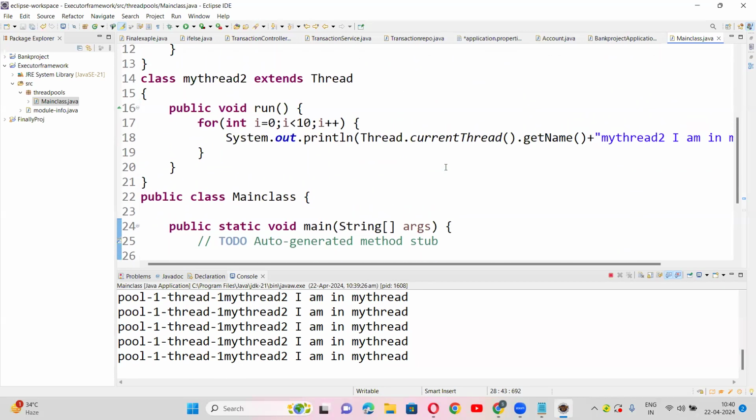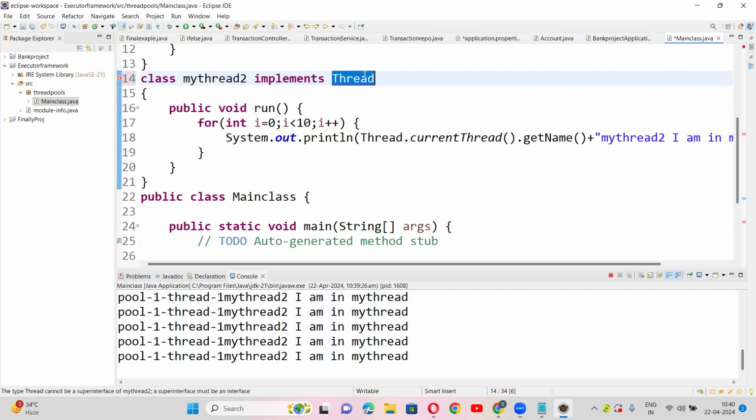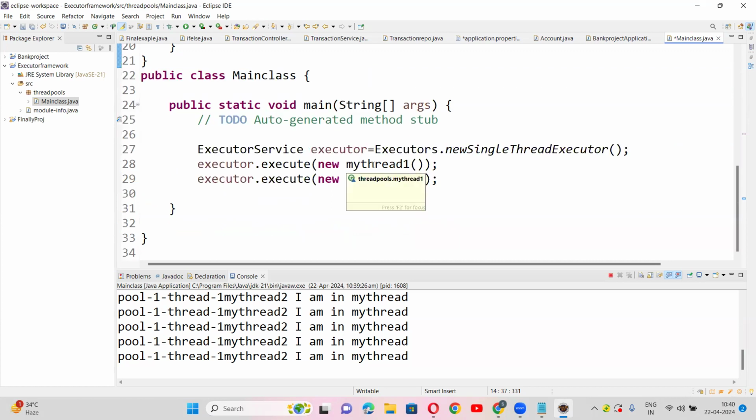Suppose sometimes you might come across situations where the class is implementing Runnable. Am I correct? So how should you submit it to the executor? Any guess? You can guess it, Sumant. You can easily guess. How to pass the target? New Thread, like Thread. This is common sense. There is nothing rocket science over here.